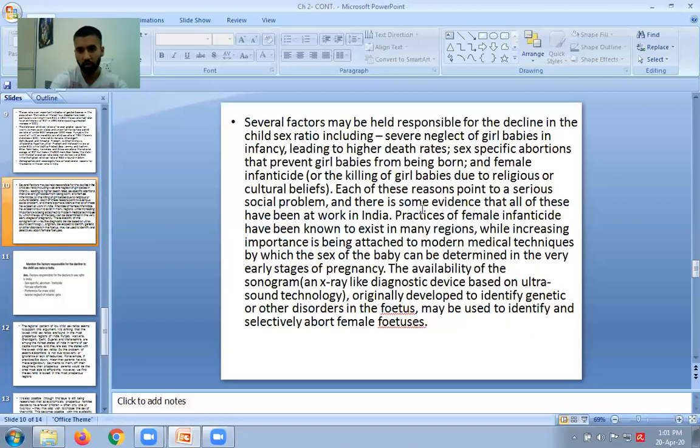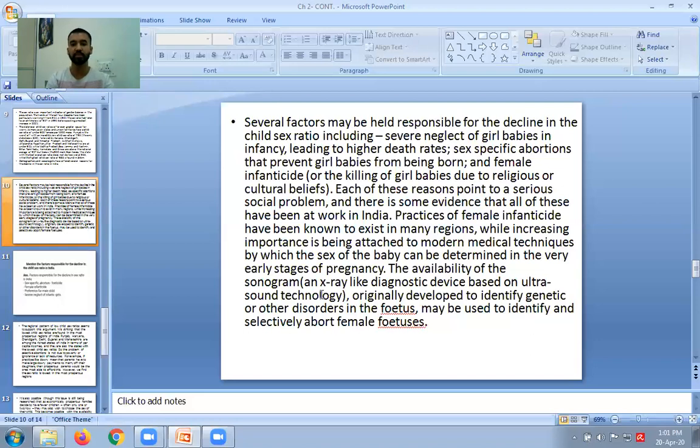Look at the availability of the sonogram. A sonogram is an image that we get from ultrasound technology, which is used to diagnose the sex of the baby.